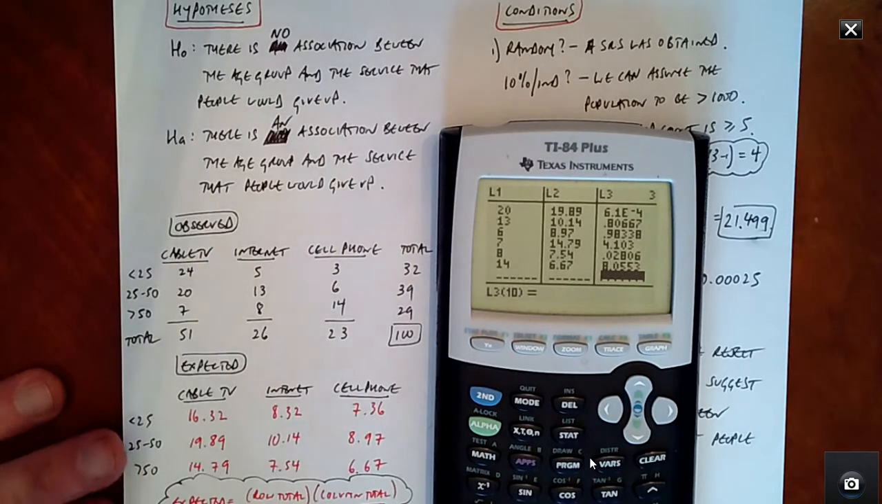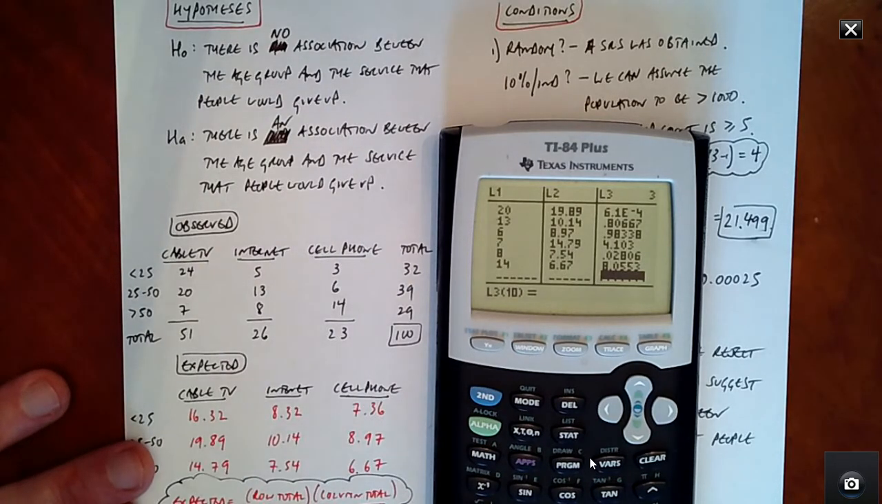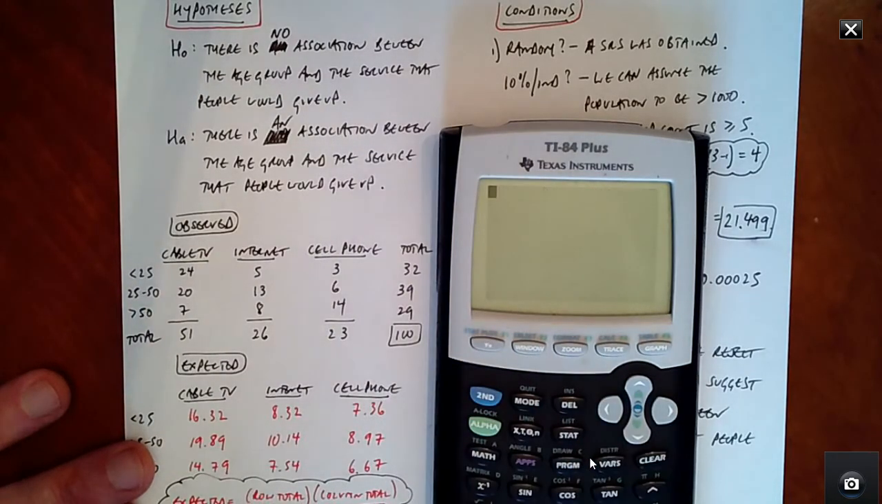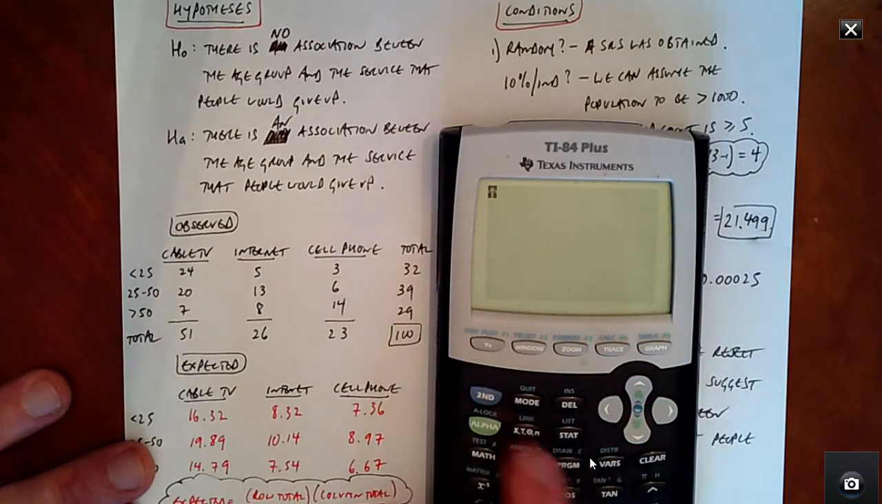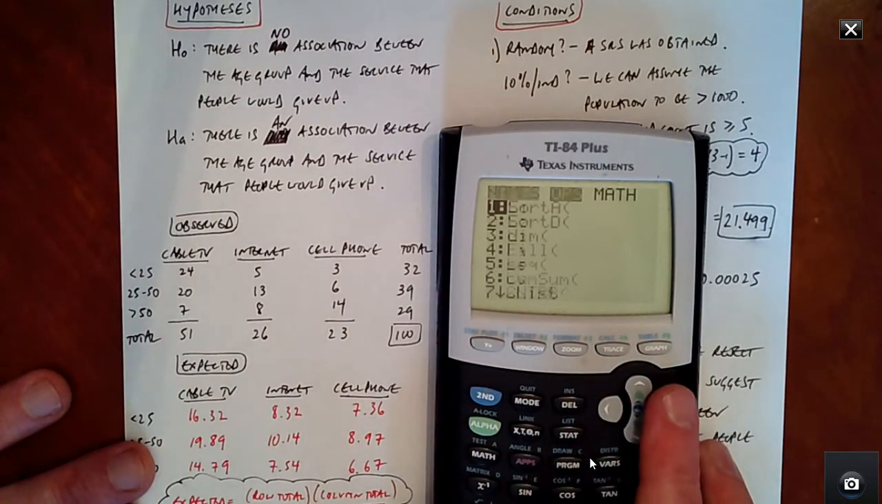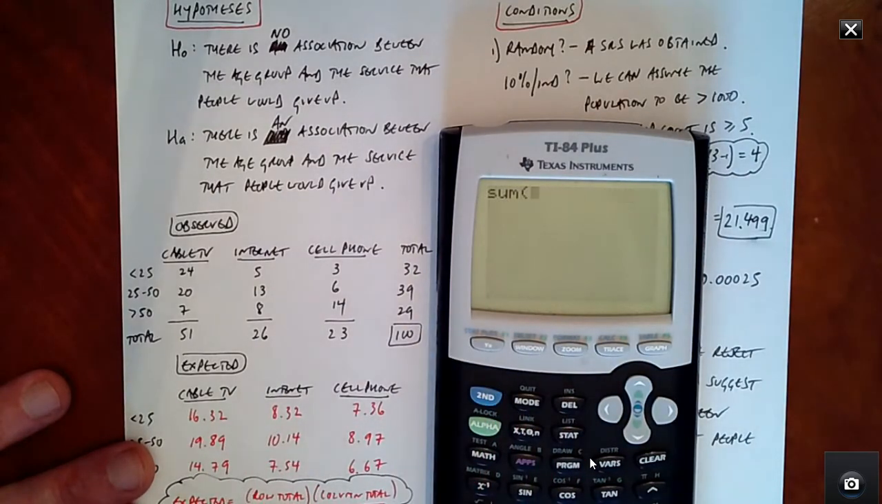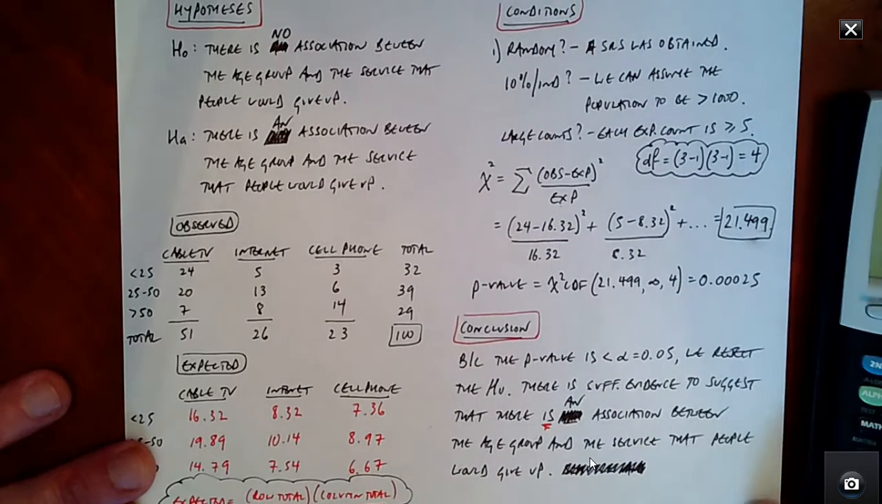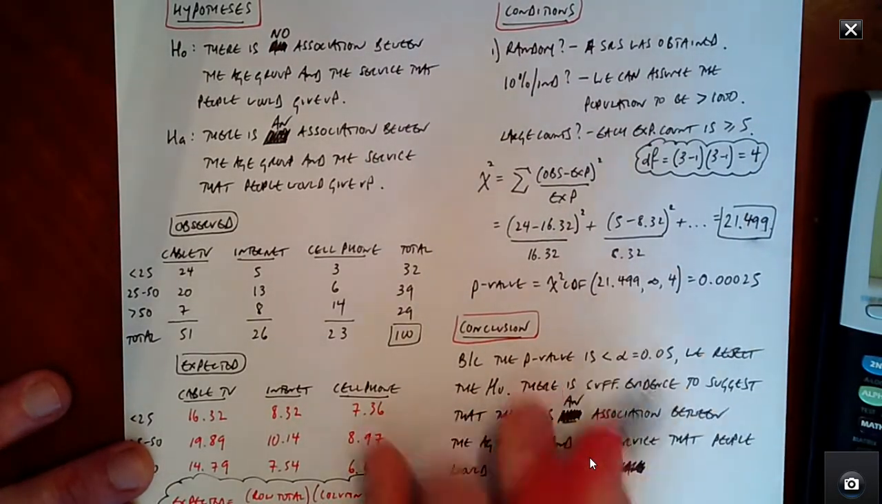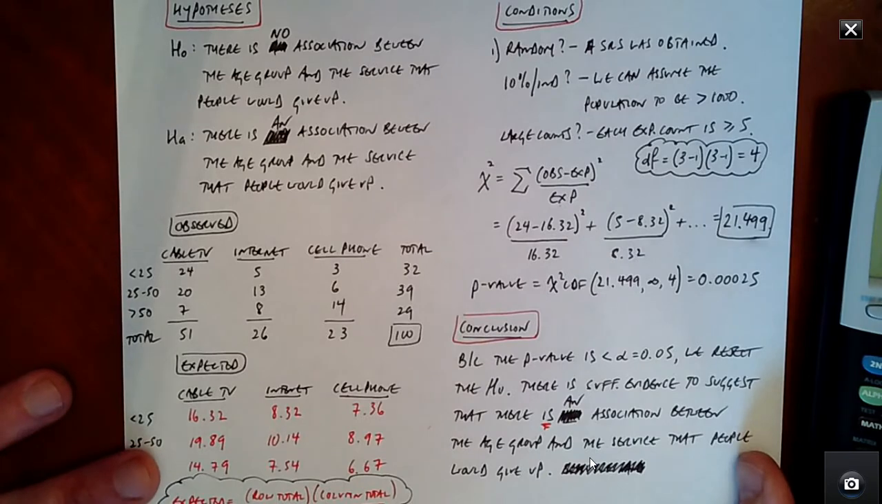Okay, so let's go ahead and calculate this test statistic. We're going to go to list because we want to find the sum. So we go to math, and there's the sum there, number 5. Press number 5, and then remember all those contributions were in L3, so we do the sum of L3. And we get a value of 21.4988, and so on. As you can see, I've rounded it to 3 decimal places there, 21.499.